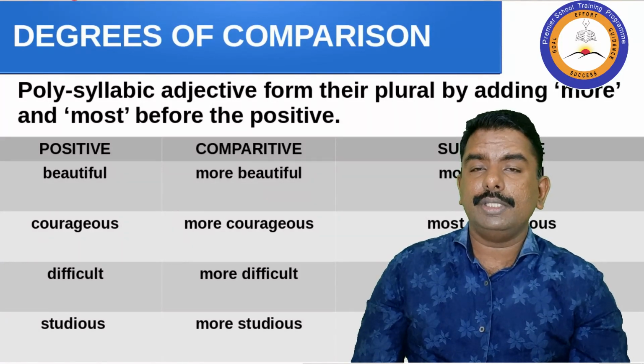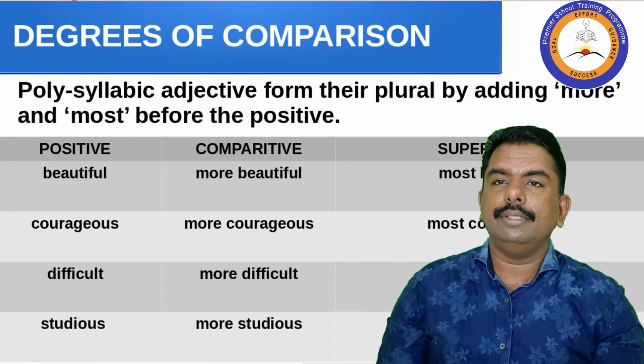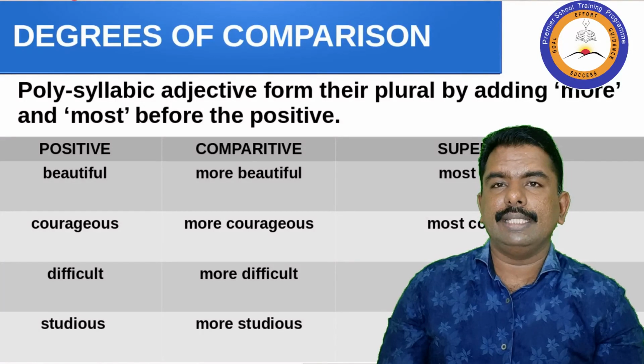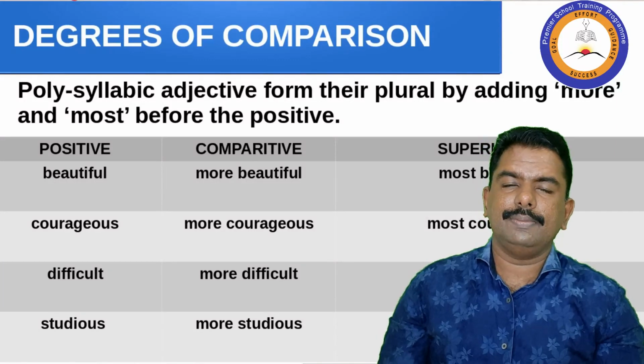Studious, more studious, most studious. Then irregular, comparative, and superlative. Positive: good, well; better; best.